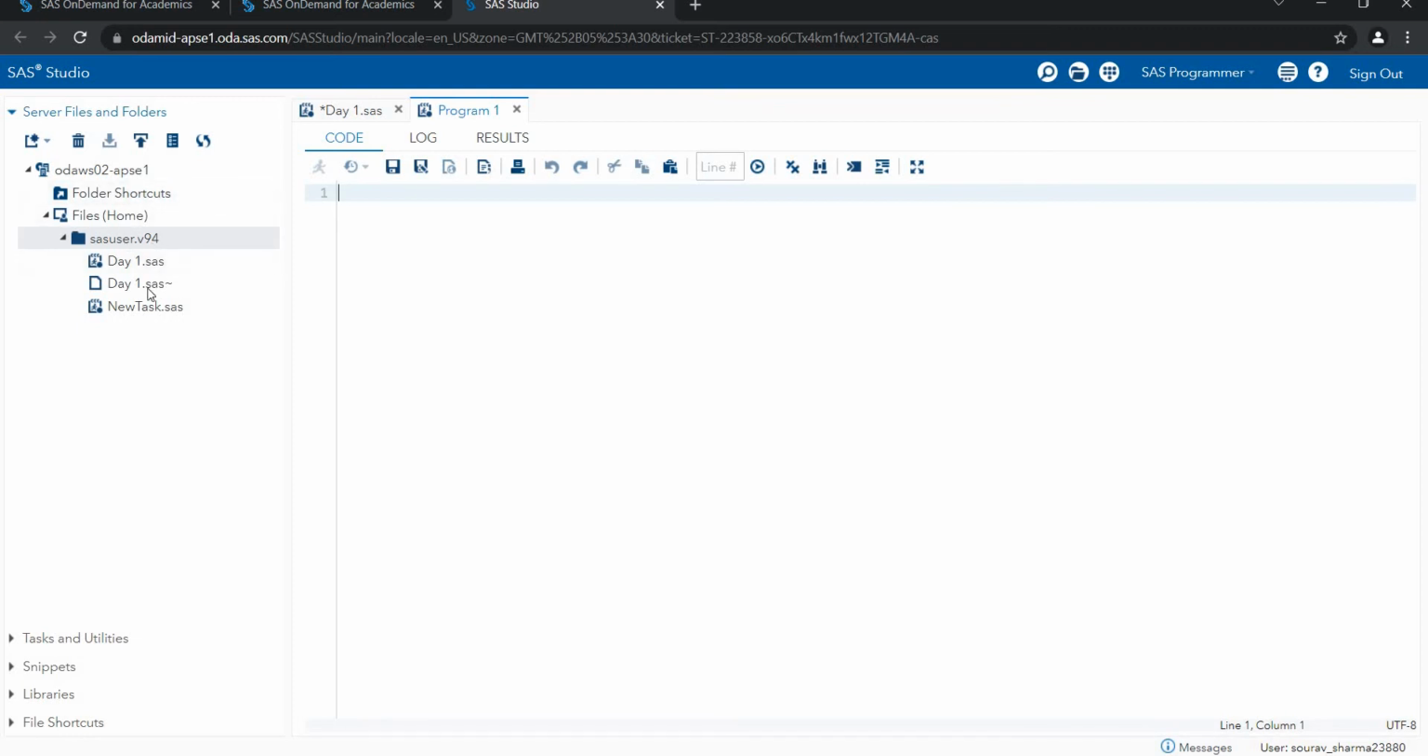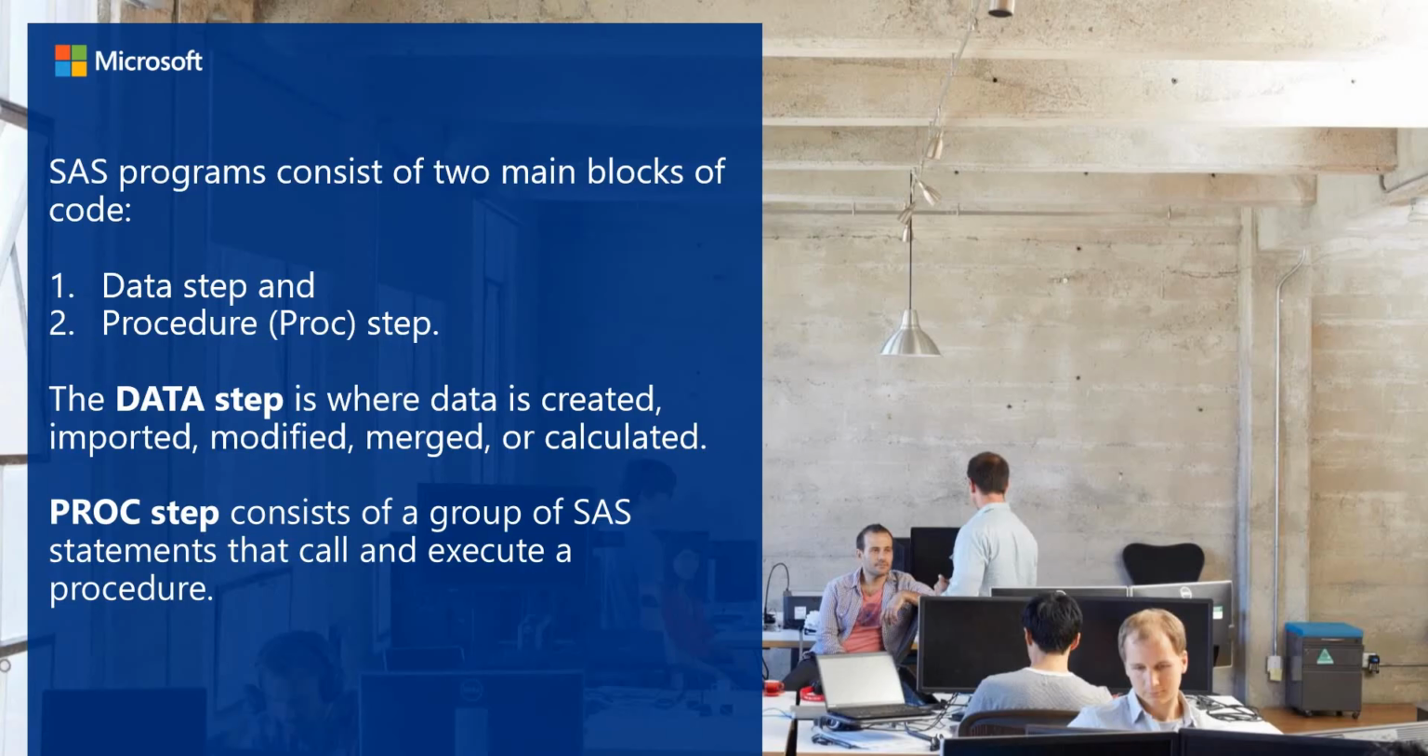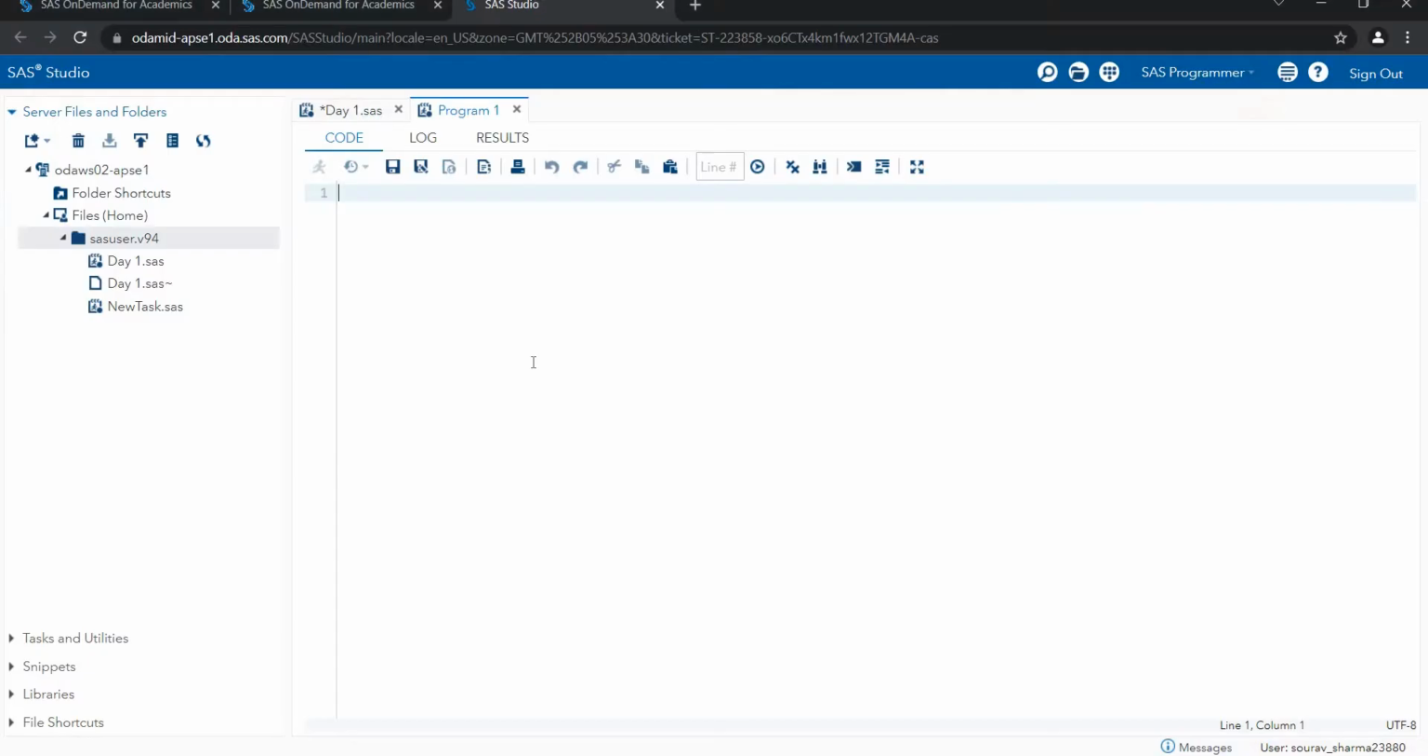So I'm coming here. I created one program here. Okay, program one is here. So first is a data step. What is a data step? Data step is used to create, import, modify, or merge the data.